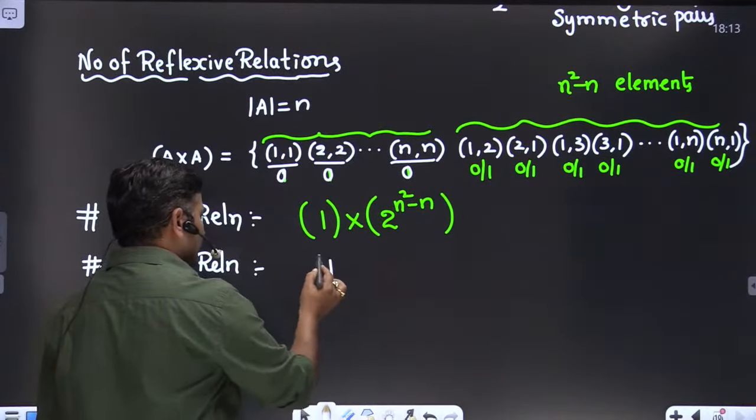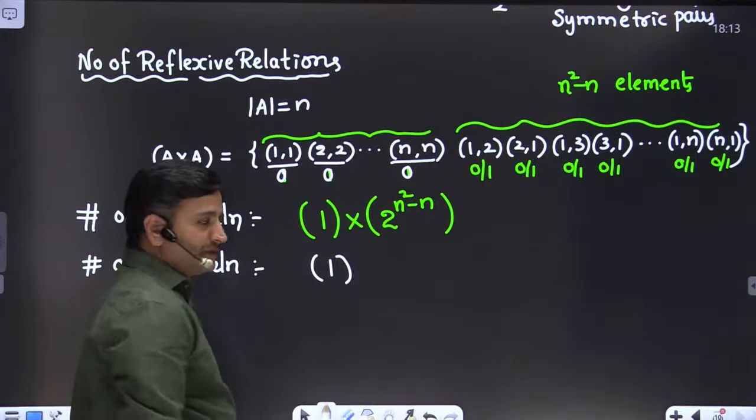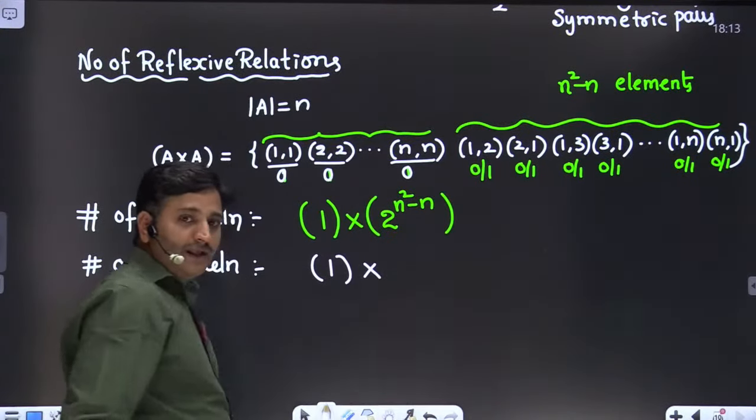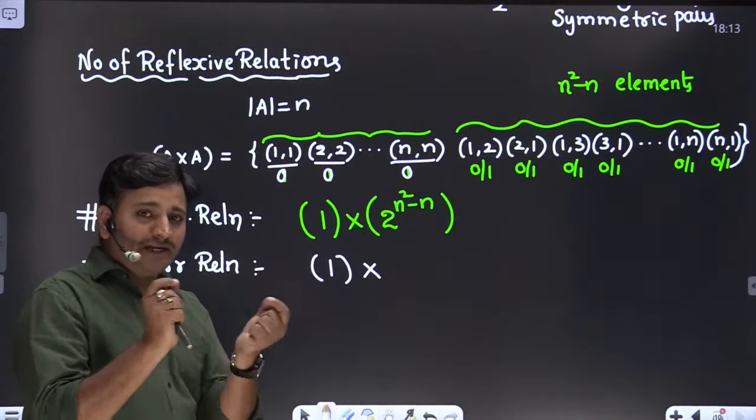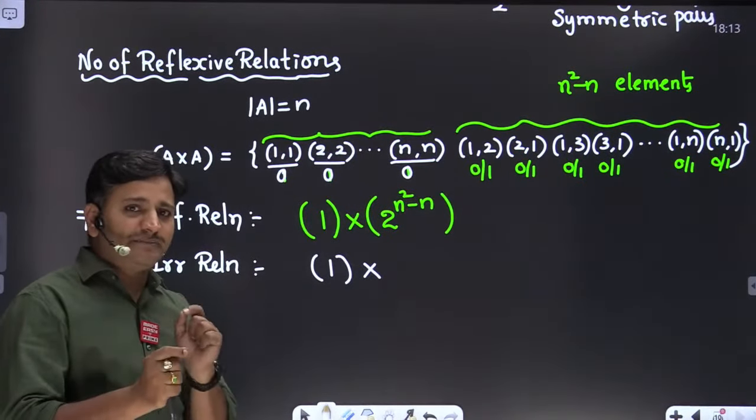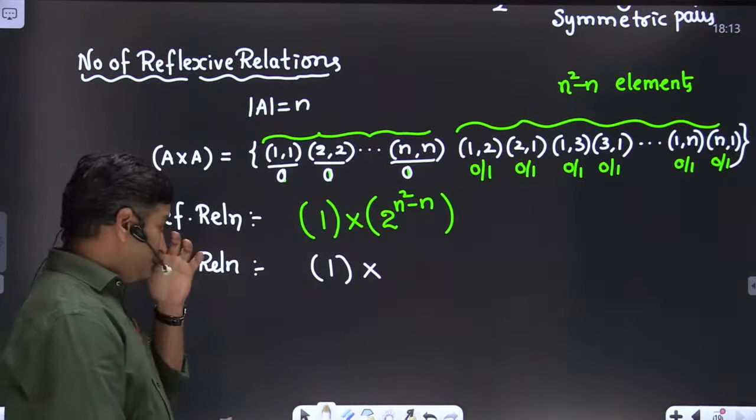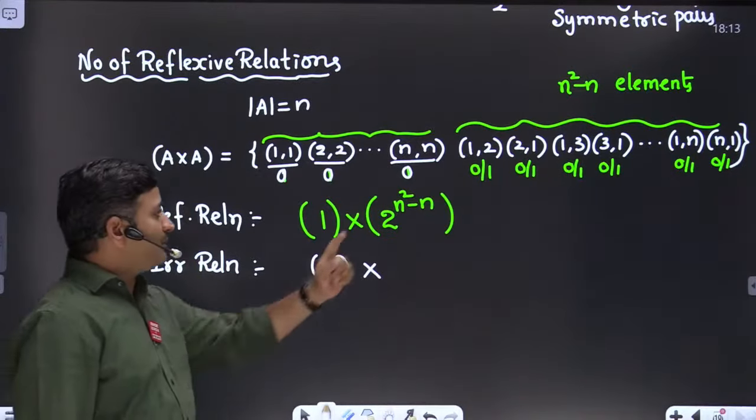Therefore, I am writing only one way to keep all diagonals absent, followed by developing this formula by dividing it into two segments. One is the diagonal segment, another one is the non-diagonal segment. Fine. In an irreflexive relation, friends, what about the non-diagonal elements?